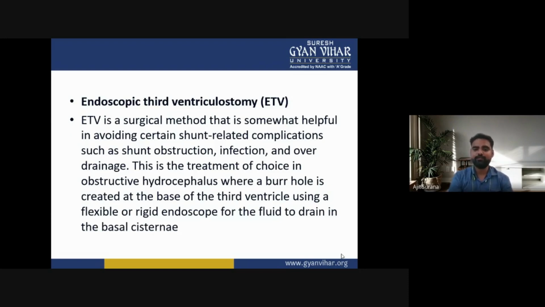This is the treatment of choice in obstructive hydrocephalus, where a burr hole is created at the base of the third ventricle, using a flexible or rigid endoscope for the fluid to drain in the basal cisternae.